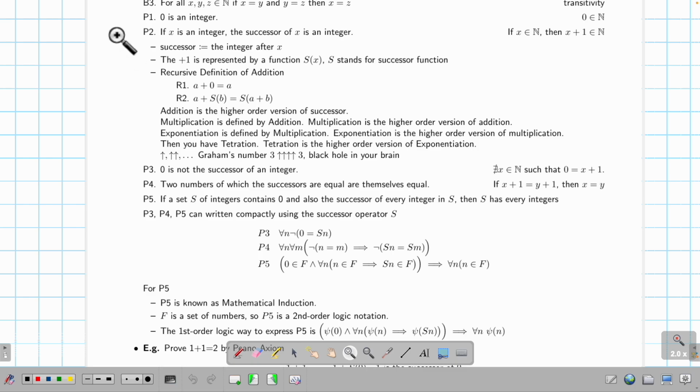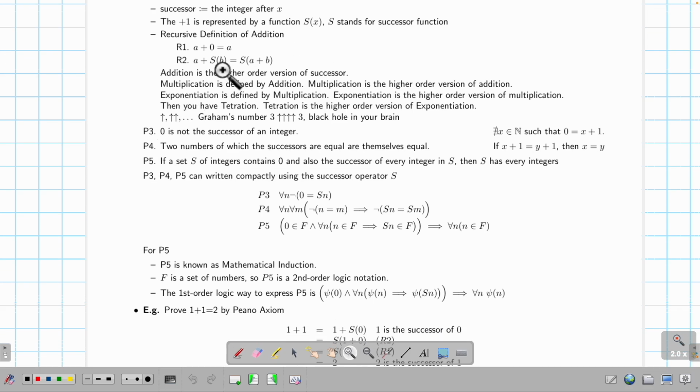P1 is: 0 is an integer. P2 is: if x is an integer, then the successor of x is an integer. It means if I have an integer, the number following it is an integer. Successor means the integer after the given x. This means plus 1 in mathematics, but we can always write it as a function, sx. S stands for successor because this spelling starts with S. Ignore this for a moment.